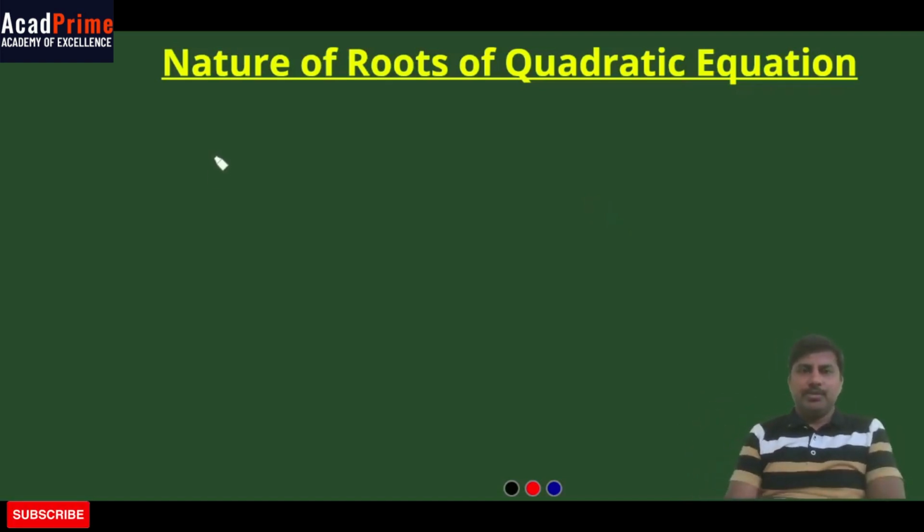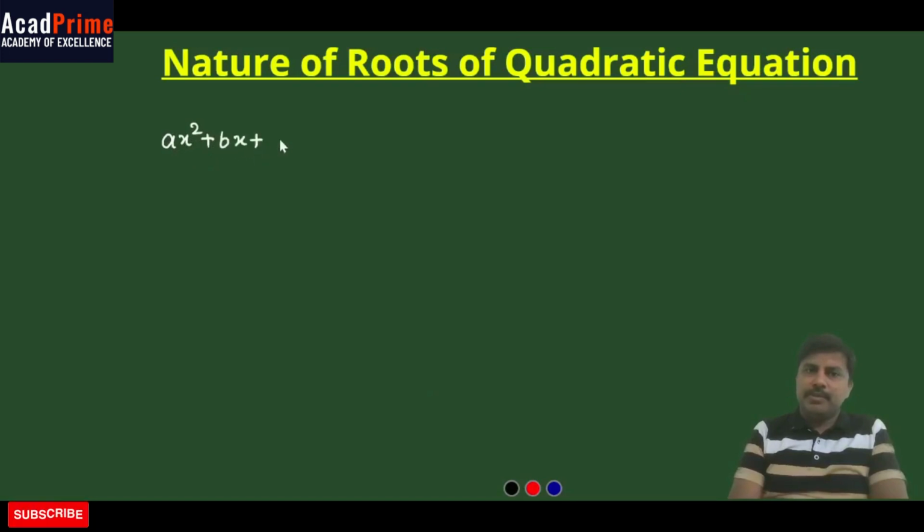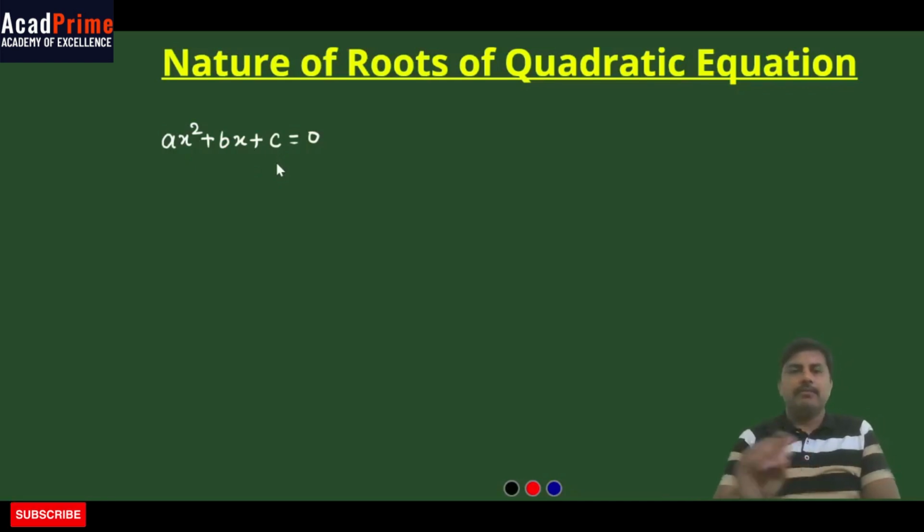Okay. So the general form of a quadratic equation that we have is ax squared plus bx plus c equals 0. This is the general form of a quadratic equation where the coefficient of x squared is a, the coefficient of x is b, and the constant term is c. So these are the three values that we have: the coefficient of x squared, the coefficient of x, and the constant.